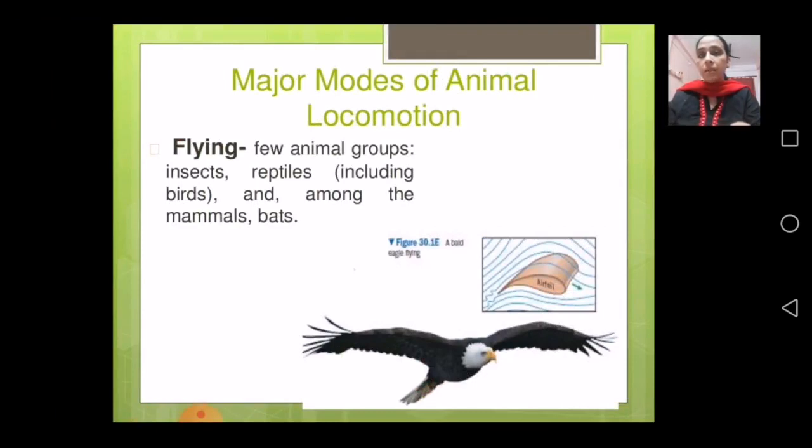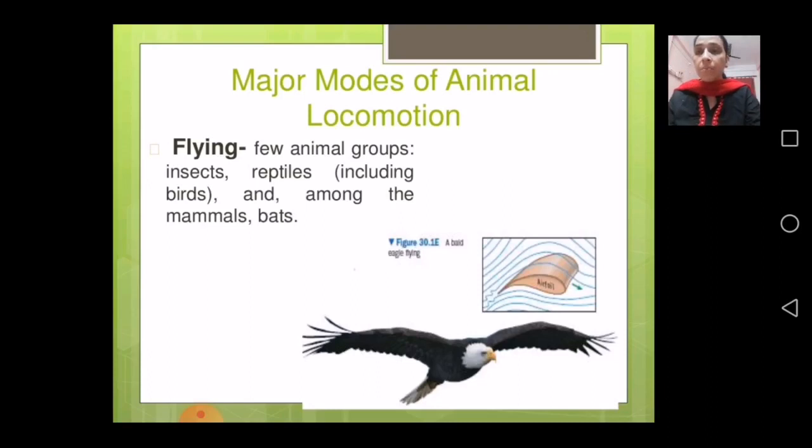Now next is birds. Major mode of animal locomotion, that is birds. Now birds have limbs also, like legs, 1 pair of legs, and then they have 1 pair of wings also. Wings are so connected with their body, with their breastbone, and with the strength of their breastbone, they allow the bird to fly easily in the sky.